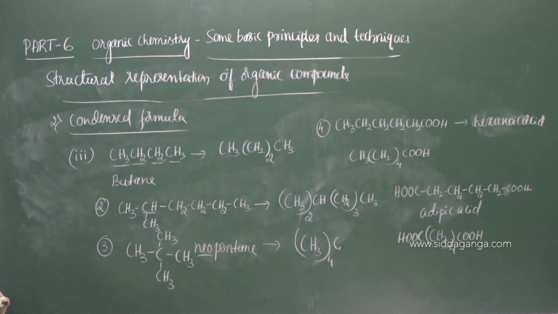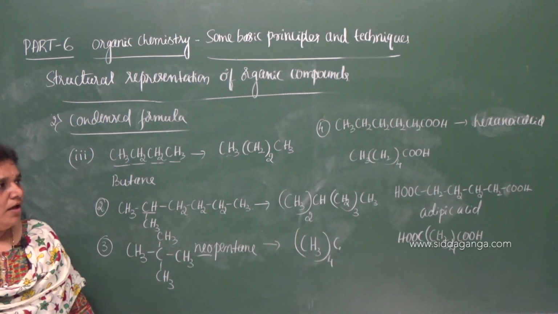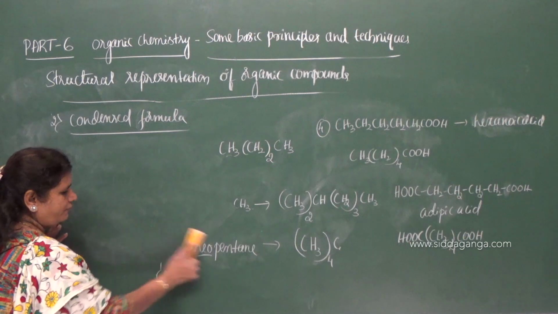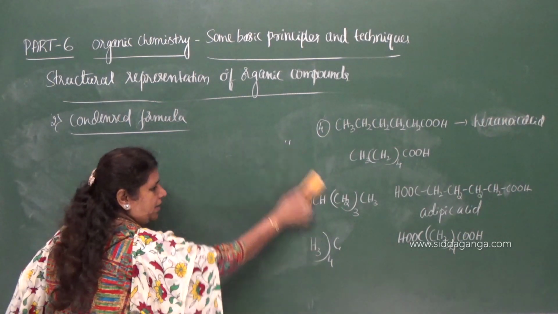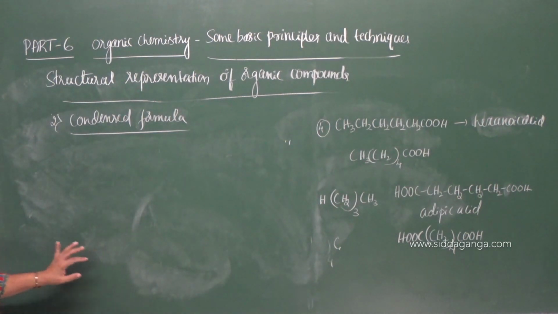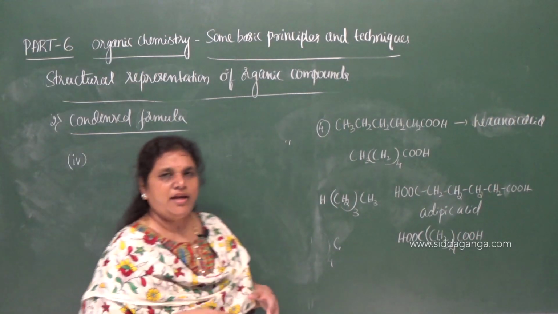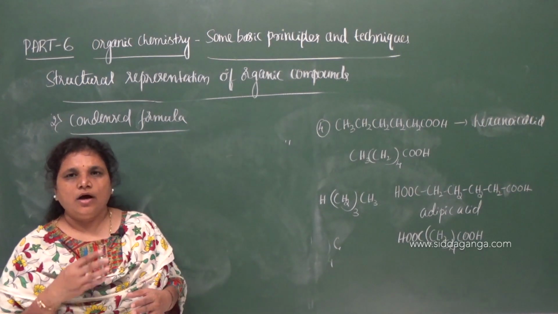So this is about the condensed formula with repeated groups, and the last point, the fourth point, while giving the condensed formula of a given compound, is if any side chain is attached to the organic compound.